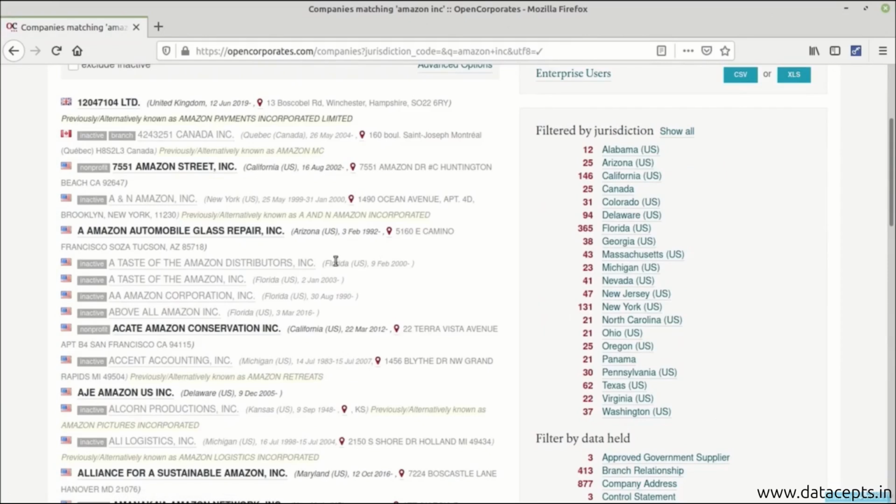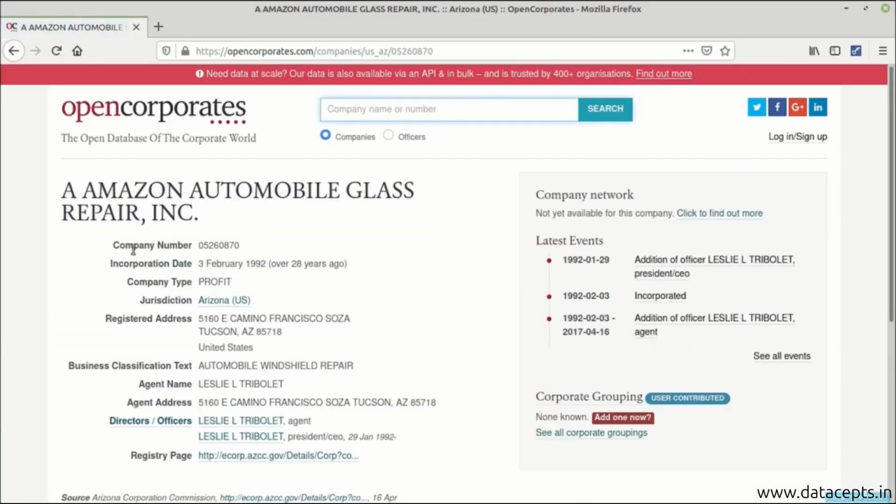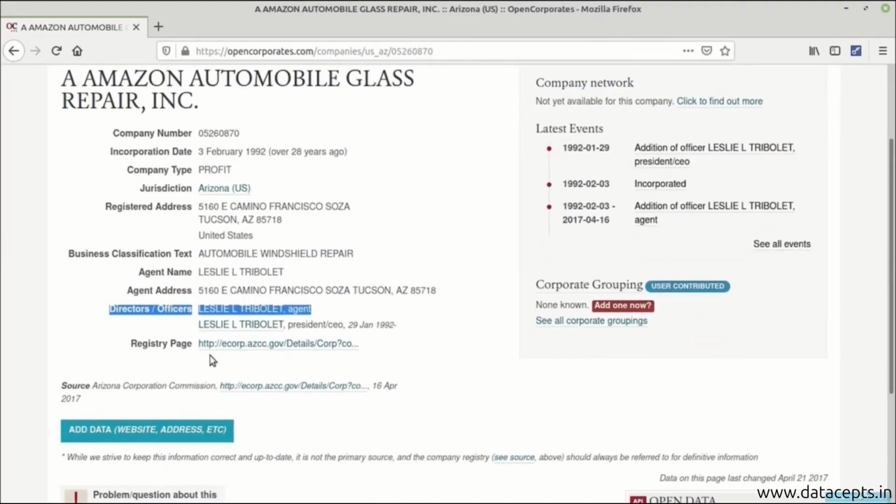Let's search for Brooklyn based Amazon Automobile Glass Repair Incorporation. The company number is shown here. Incorporation date is mentioned. The company type is mentioned. Jurisdiction is mentioned. Registered office address is also mentioned, along with business classification, the agent name, agent address, the directors or the officers, and registry page is mentioned.